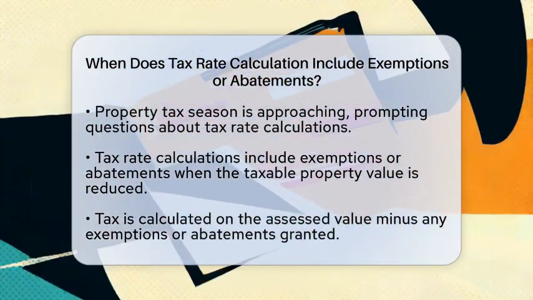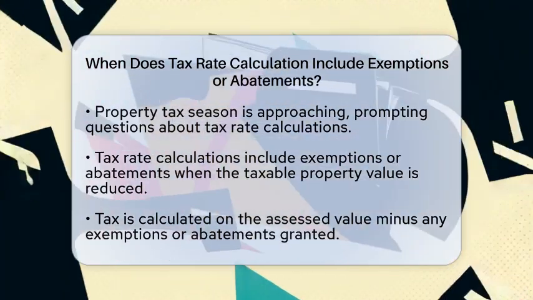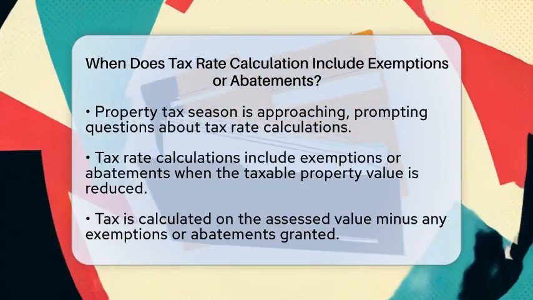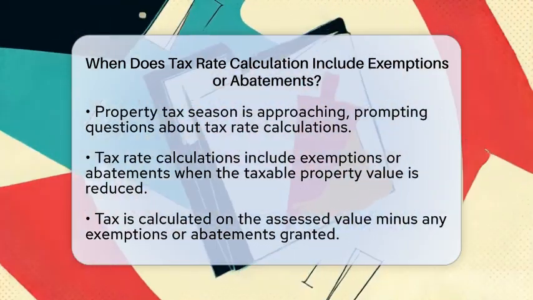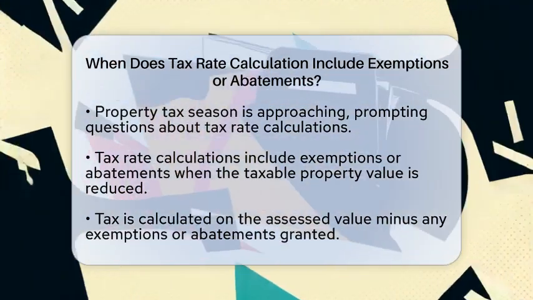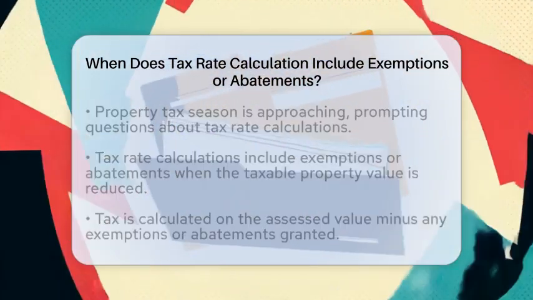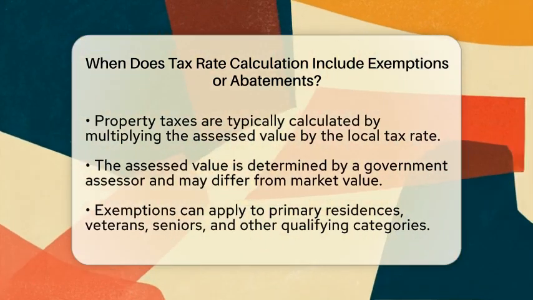In property taxes, the tax rate calculation includes exemptions or abatements when the taxable value of the property is reduced by certain allowable deductions. This means that the tax is calculated not on the full assessed value of the property but on the assessed value minus the exemptions or abatements granted by local governments or law.